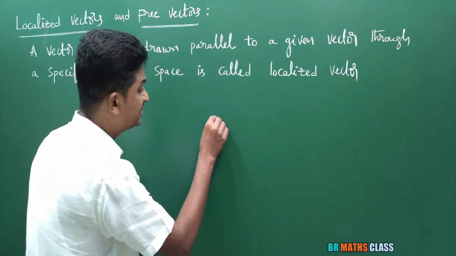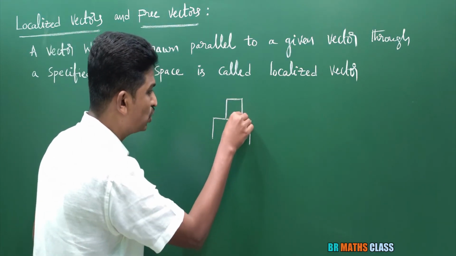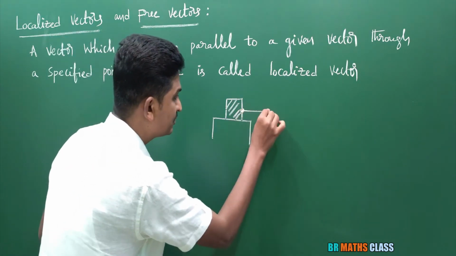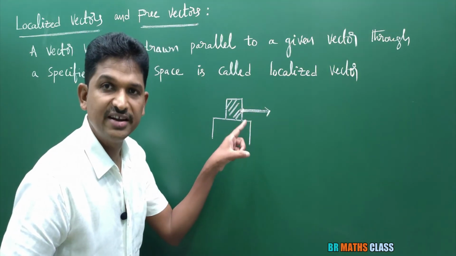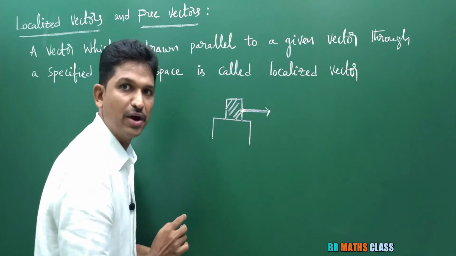You see here, I'll consider a table. On this table, I'll place a rigid body, that means a solid body. Now what I'll do, I'll apply force on this body. This is the line of action. There is a table, a rigid body is there. I applied a force on this body at this point.